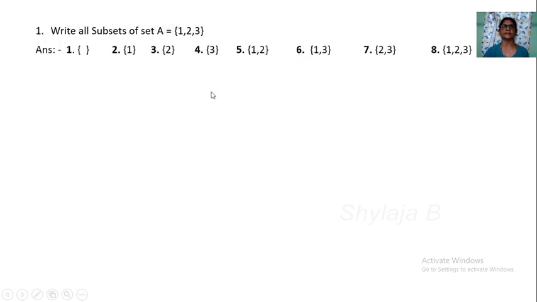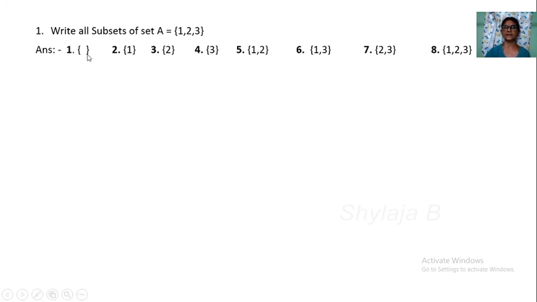This is how questions come in the exam. Write all subsets of set A is equal to {1, 2, 3}. Here 3 elements are there in set A. So the number of subsets is equal to 8.